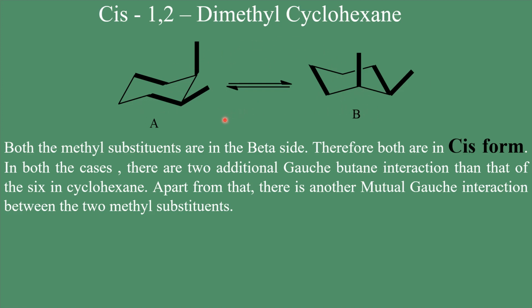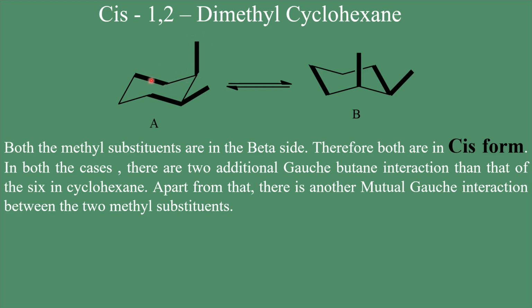Now, coming to the energy of this conformer, there is one methyl group in the axial site, and hence you consider this methyl carbon is 1, this is 2, this is 3, and this is 4. So these two thick bonds, 1 and 2, will have gauche butane interactions. Similarly, you move on in this direction, this forms one butane, 1, 2, 3, 4.